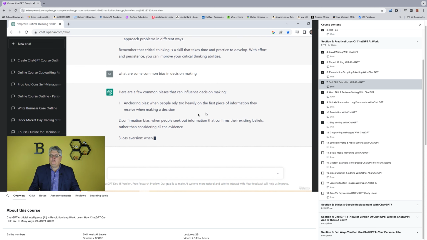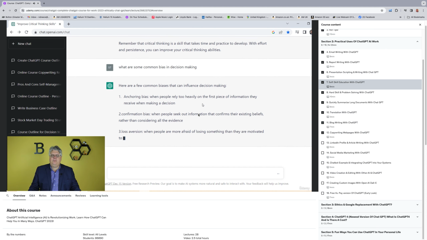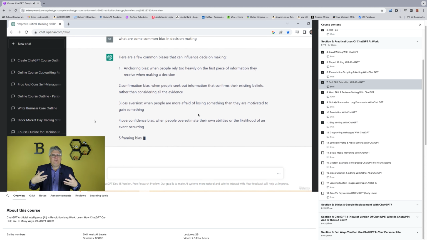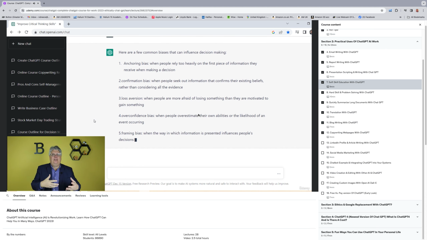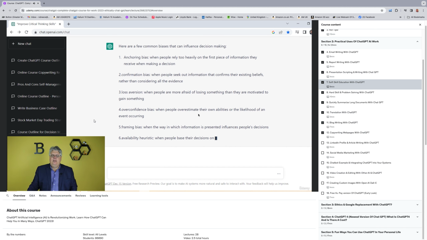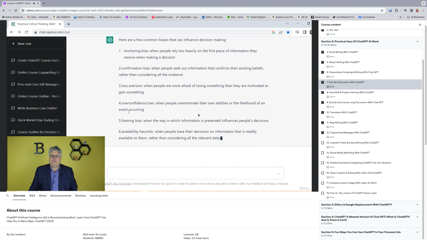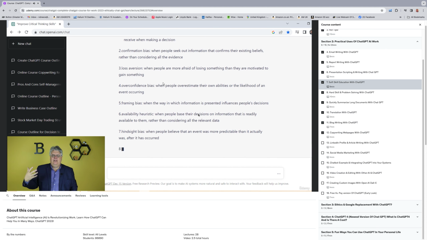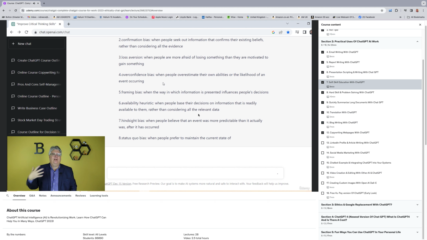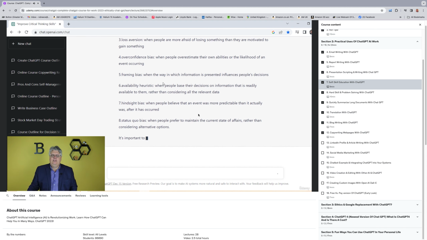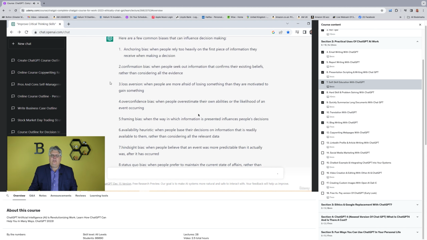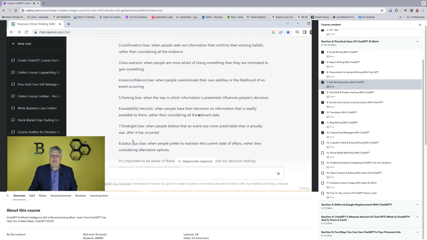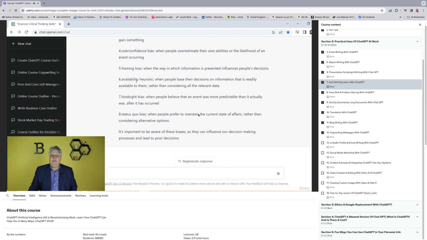You'll see this coming up here, like anchoring bias, for example, when people rely heavily on the first piece of information they receive when making a decision. So if you're taking in lots of information, the first piece might be the answer based on that. That's an anchoring bias. There are also things like loss aversion, when you've already put money into something, you don't want to lose, or lose more, so you don't want to take risks, right? These are examples of decision-making biases, and you can look at this and ask, do I have any of these biases?